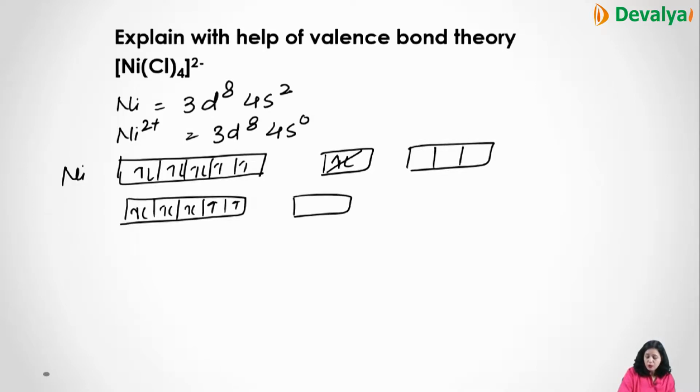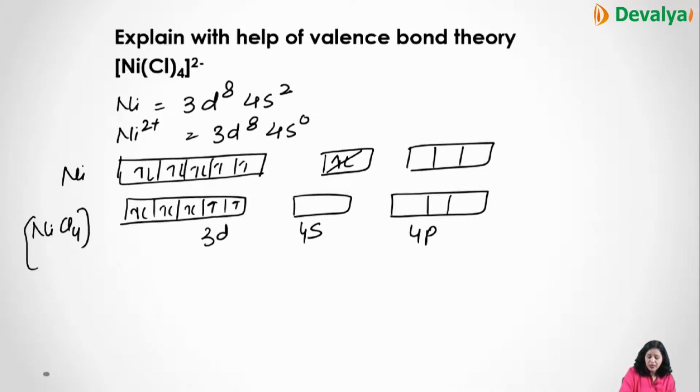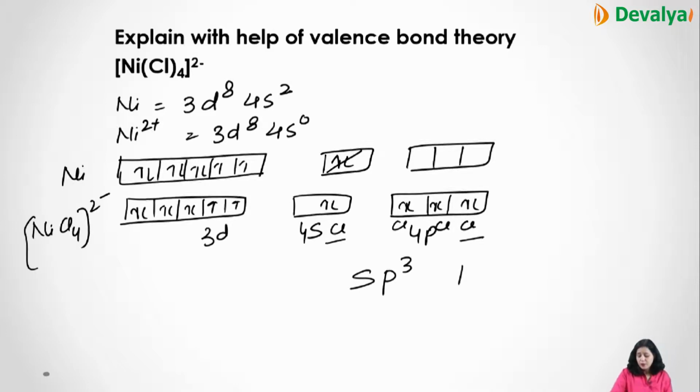After the removal of 2 electrons, you are left with 4s and 4p vacant. Now chlorine will give the electrons. 1 Cl will give the lone pair, 2 Cl will give the lone pair, up to 4 Cl. They are giving electrons in 1 s and 3 p. So this is sp3, tetrahedral. And this is diamagnetic.